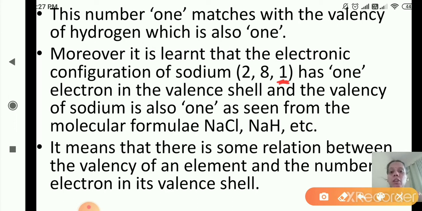So the valency of hydrogen is 1, and the valency of sodium is 1 because the electronic configuration for sodium is 2, 8, 1. Okay, so in the valence shell, in the outermost shell, it is having only 1 electron. So it will lose that electron to complete the octet state, that is 2, 8. So what is the valency of sodium? That is 1.